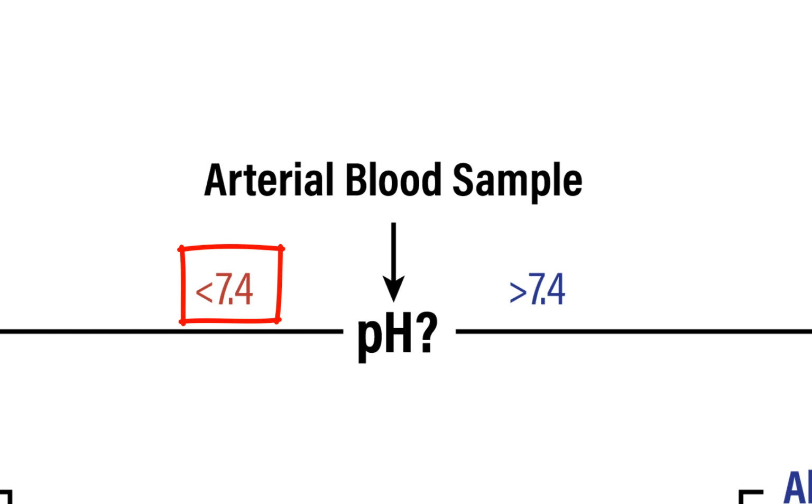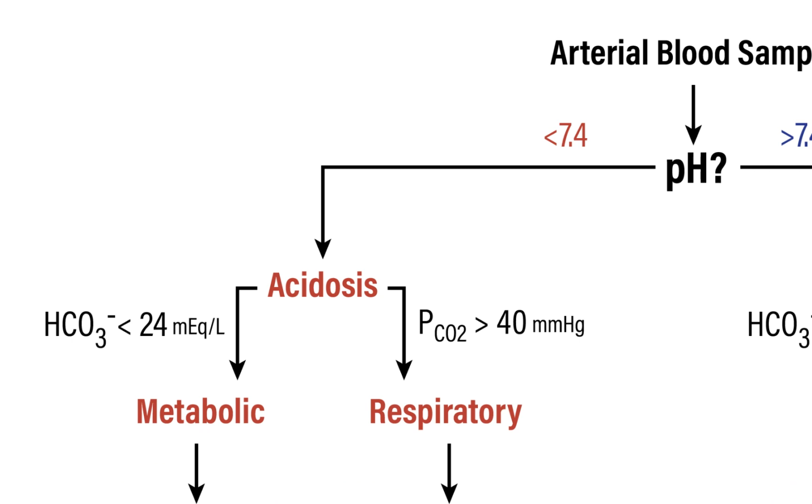If the pH is less than 7.4, this would indicate acidosis. So then the question is, well, is this metabolic acidosis or respiratory acidosis? There's different ways of trying to distinguish or differentiate between these two causes. I feel like the most intuitive is to either rule in or rule out respiratory acidosis first, just because the relationship between the partial pressure of carbon dioxide and the blood pH is relatively straightforward. Because carbon dioxide is an acid, if the amount of carbon dioxide is higher than normal, that would indicate respiratory acidosis. So that's the way I usually approach this.